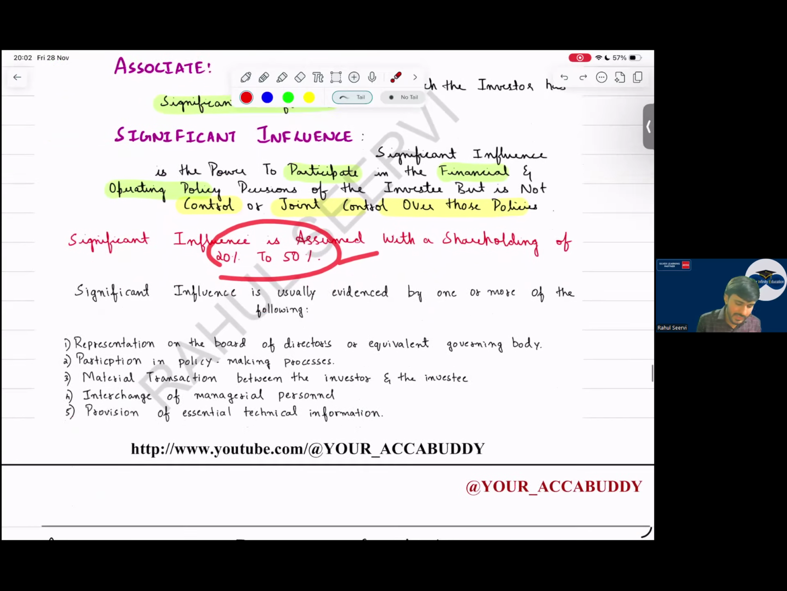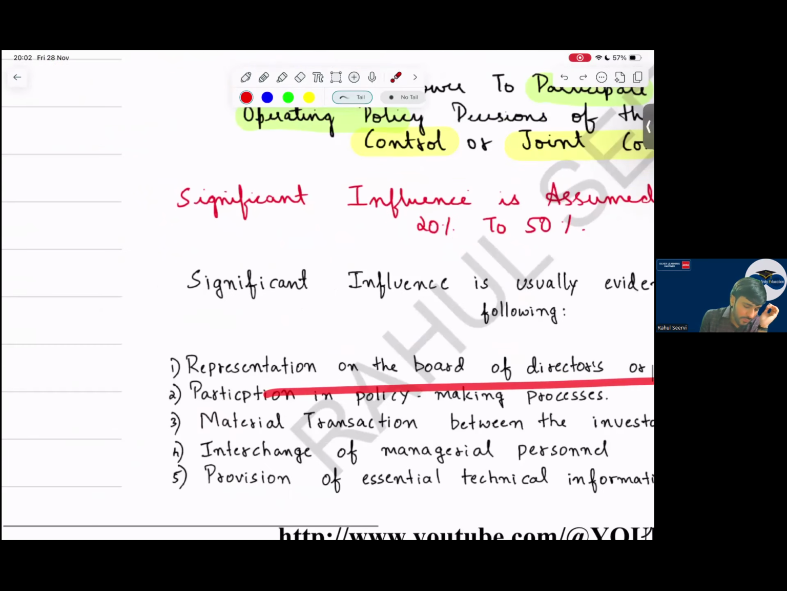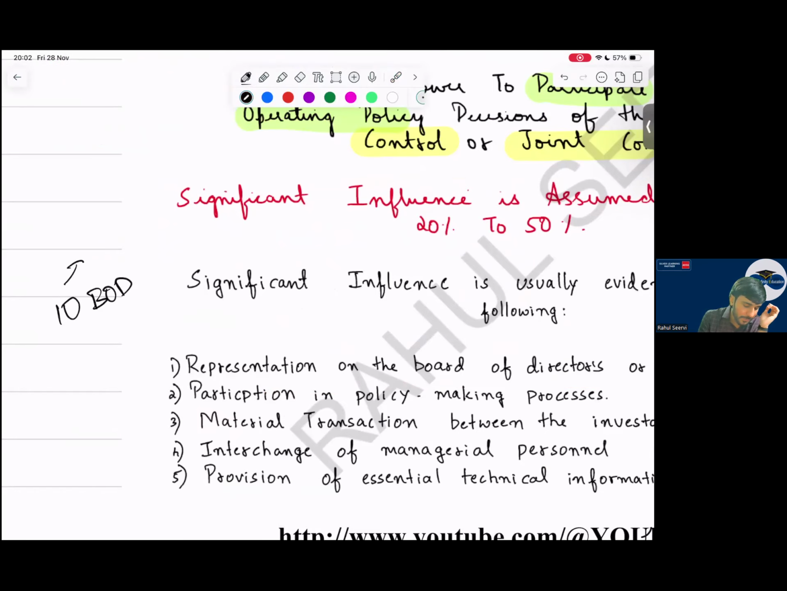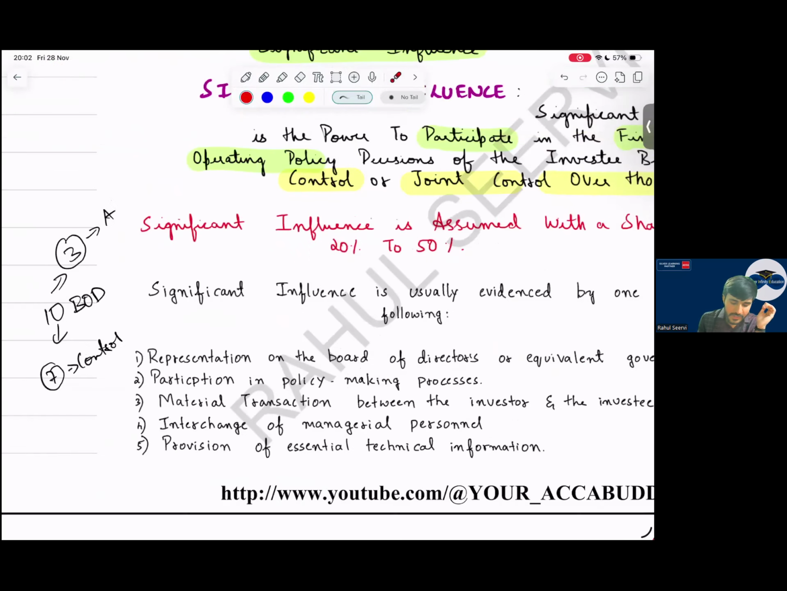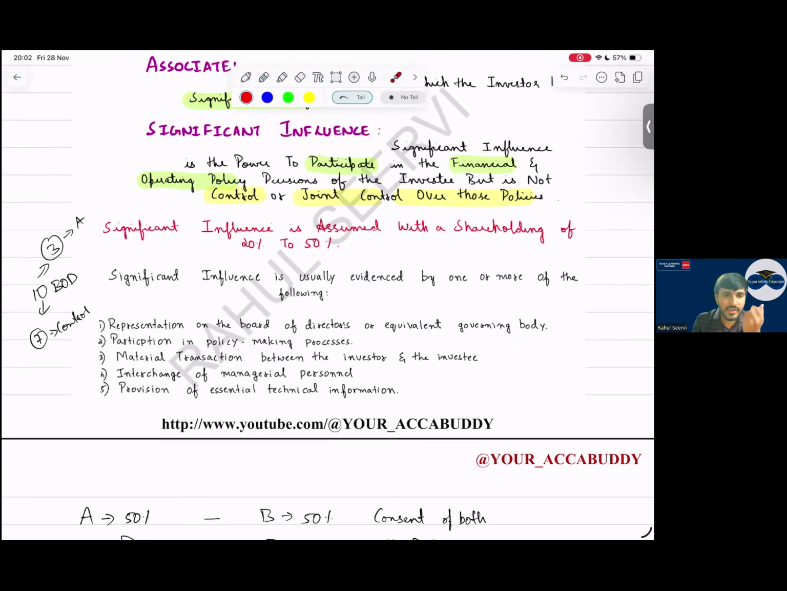Sir, what are the indicators which will help us to identify whether significant influence is there? So see the representation on the board of directors. I say out of 10 board of directors, I can appoint 3. Then I say what? It is associate. If out of 10 board of directors, I can appoint 7, then I say control is there. So depends. Then, sir, participation in policy making process, any material transaction between the investor and investee, interchange of managerial person, provision of essential technical information. Any technical information is provided, and with that information you are doing the business, so it will be an associate.